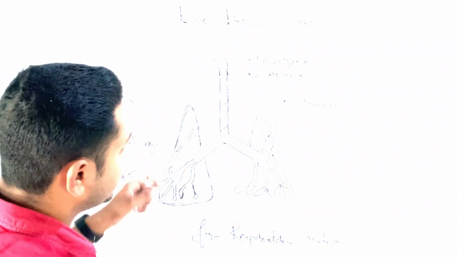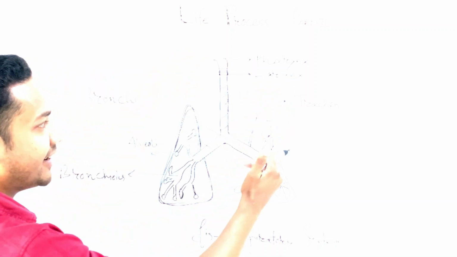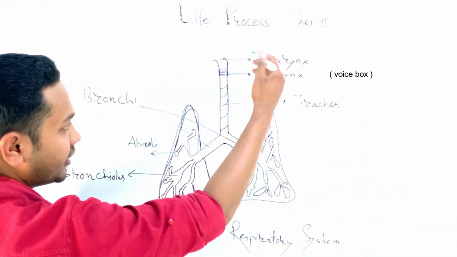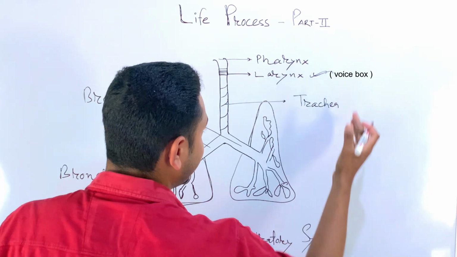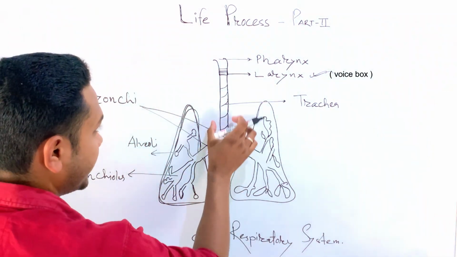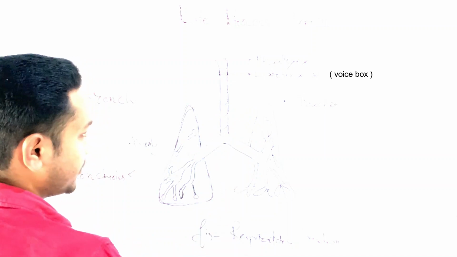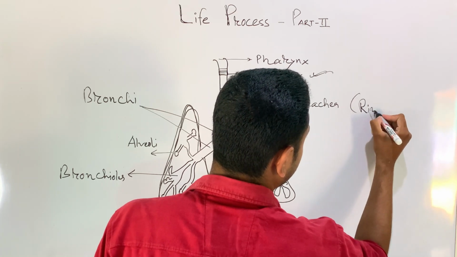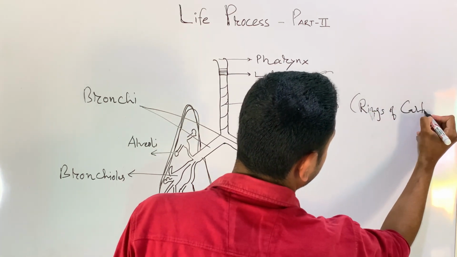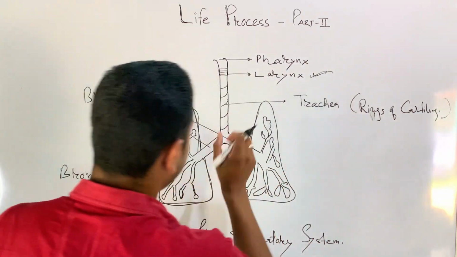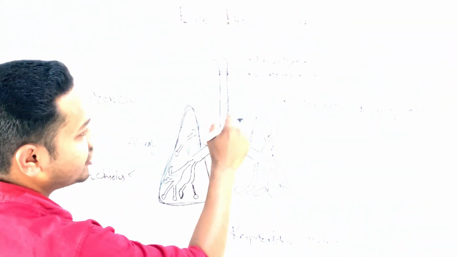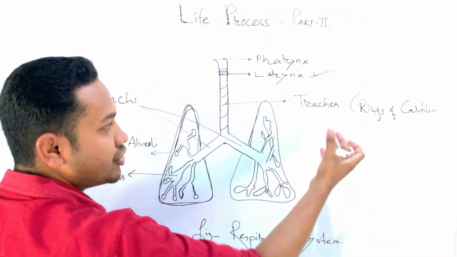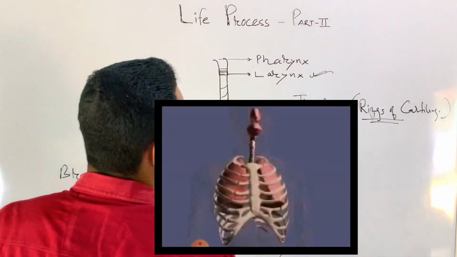Coming to the human respiratory system, at the top there is the pharynx, then the larynx, then comes the trachea. Now which one among these produces sound? This is the larynx. Larynx produces sound. Now this is the trachea. Why is it C-shaped? This is also known as rings of cartilage. Why is the trachea in a C-shaped form? To prevent collapse. That is why the trachea is in the C-shaped form, and why it is built up of rings of cartilage.